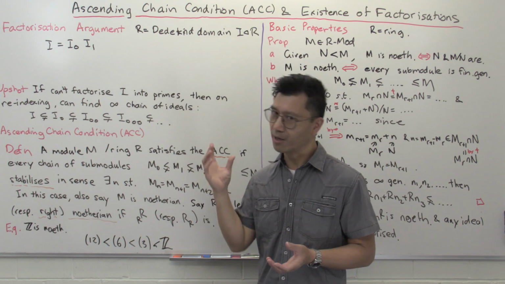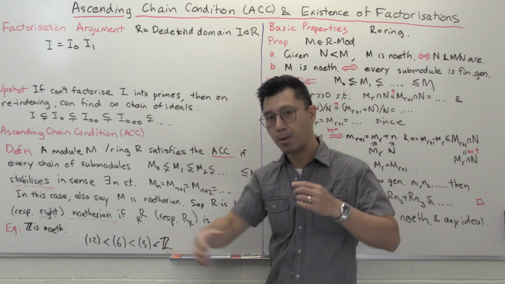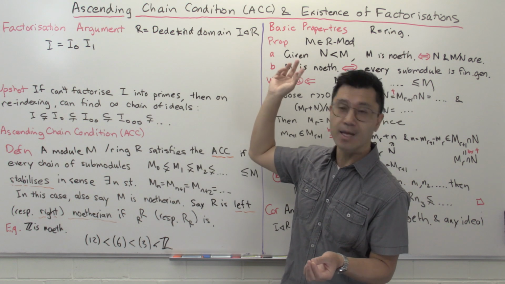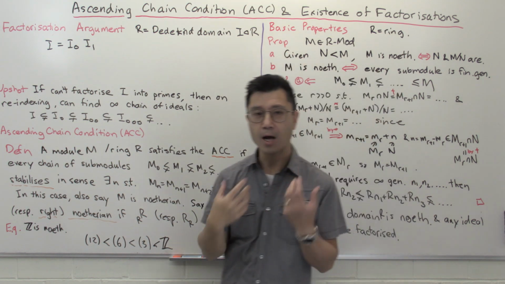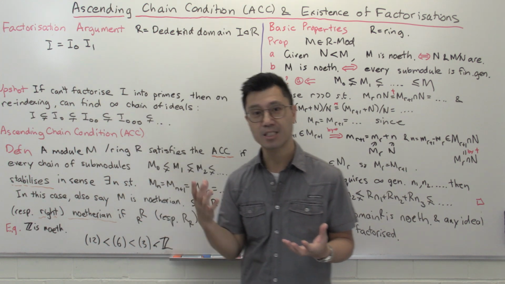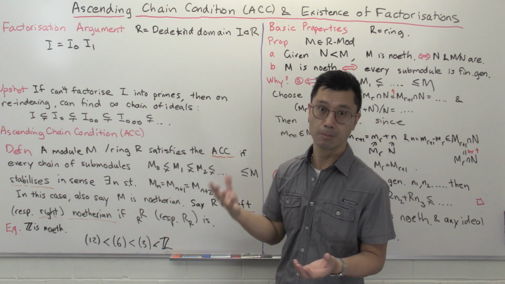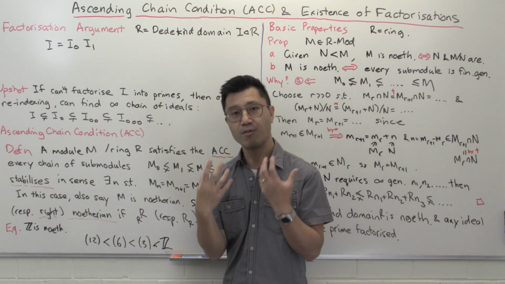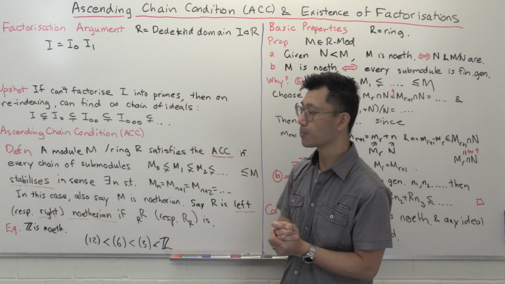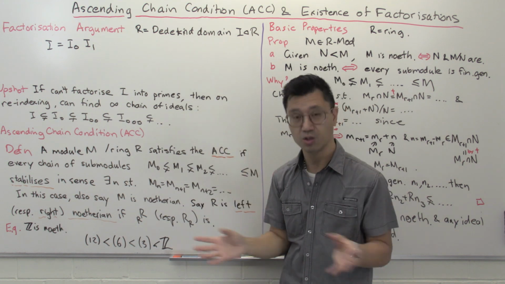In this video, I want to tell you about a very, very important algebraic condition called the ascending chain condition, which crops up in many, many parts of algebra. Where I want to show you how it comes into play is to show that the argument that you have for the existence of prime factorizations in the arithmetic of integers can be extended to the existence of prime factorizations in Dedekind domains. So this is something that's very important in algebraic number theory, and perhaps in many ways this is where the condition comes from. Okay, so let's just go to this factorization argument, and then we'll see where this condition arises.